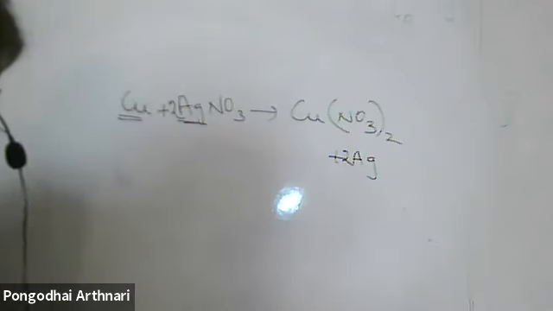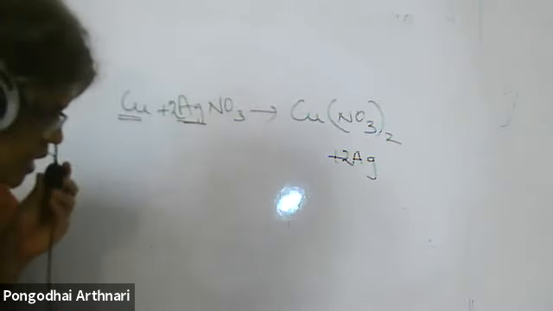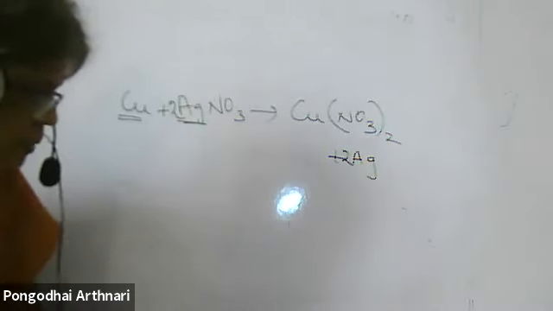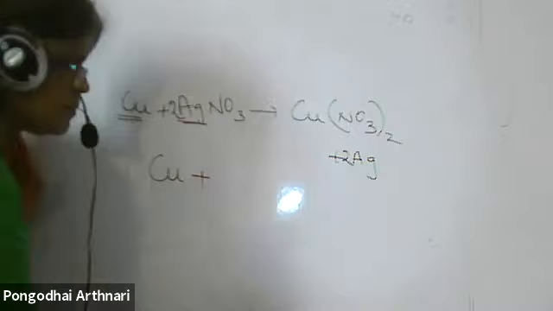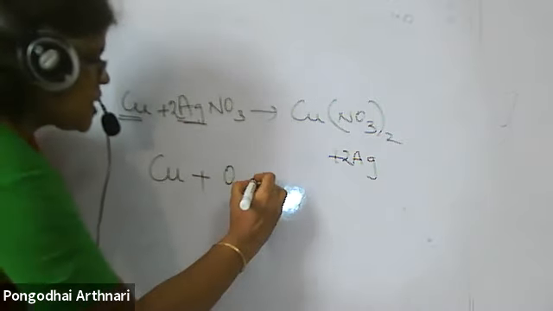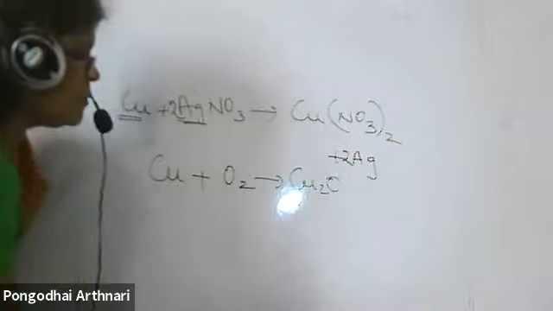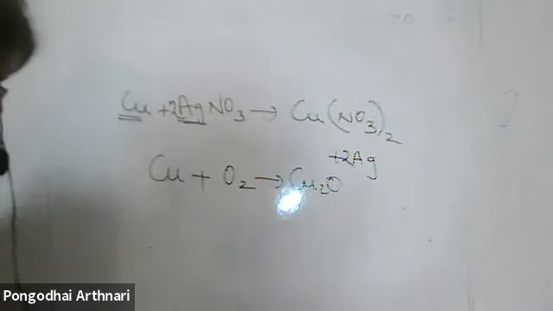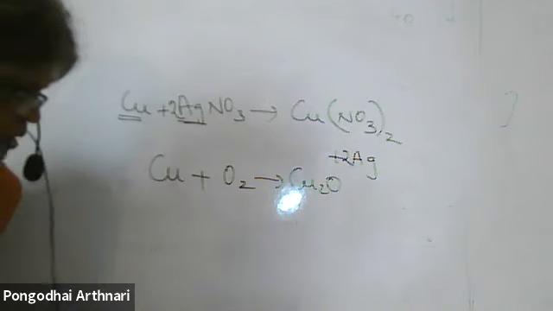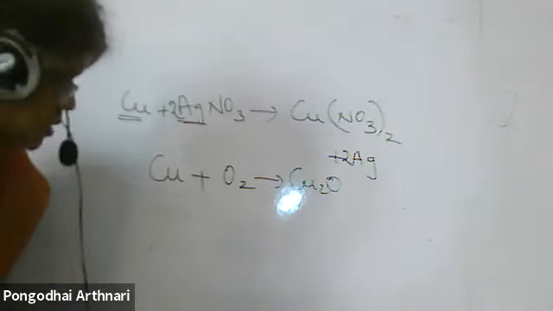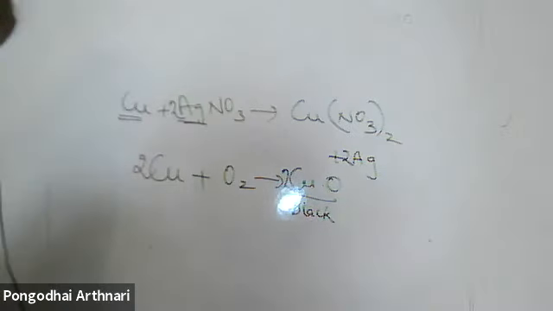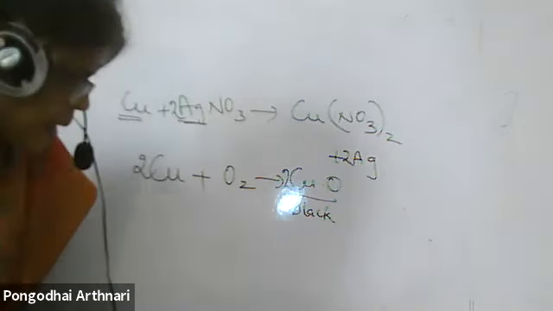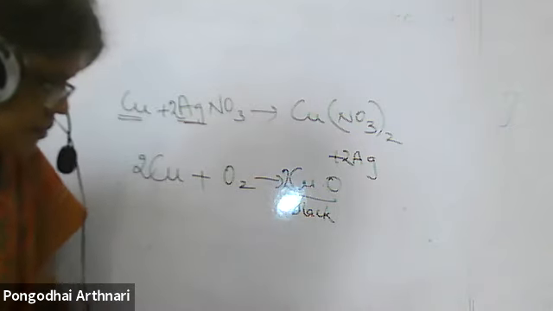Write the following terms: gain or loss of oxygen, with 2 examples of oxidation and reduction that you can do. A shiny brown colored element X on heating in air becomes black in color. Shiny brown means copper. Black color means copper reacts with oxygen to form copper oxide, CuO, which is black in color. Name the element: copper, and the black colored compound is copper oxide.